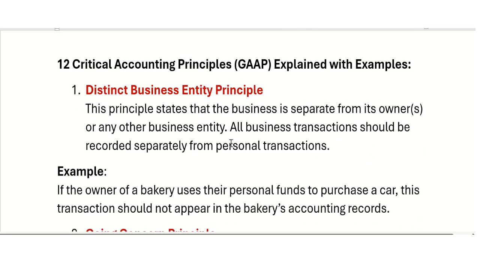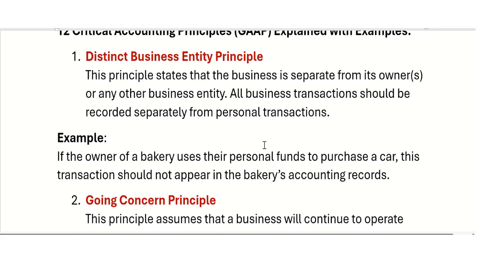Now, I'm just going to explain 12 of the most important, critical accounting principles covered in GAAP, with one example of each. The first one is the distinct business entity principle. What does it mean? It means the person who is running the business is separate from the business. This principle states that the business is separate from its owner or any other business entity. All business transactions should be recorded separately from personal transactions.